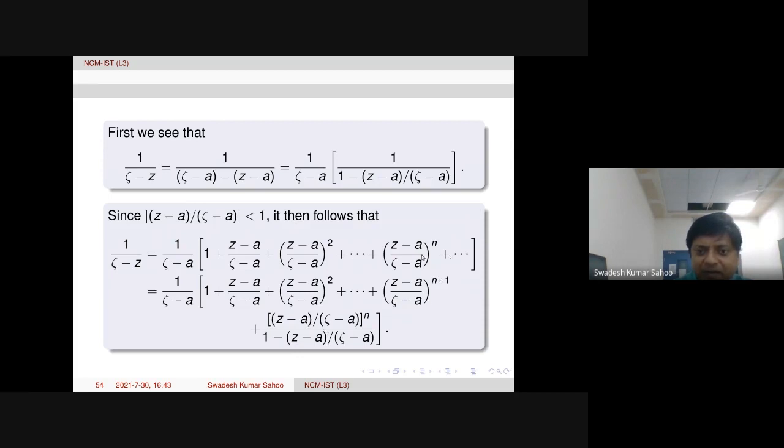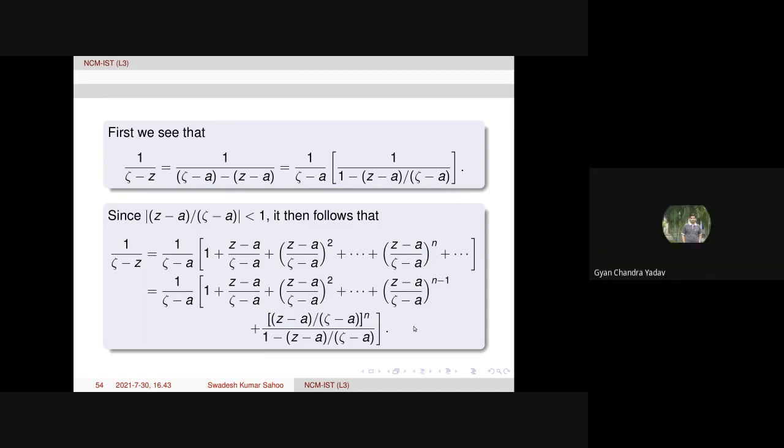Because from here, I take this common. Then the first factor will be 1, and the second factor will be z minus a by zeta minus a. So again, the geometric series converges to this function. Is it clear, or is there some doubt? Any doubt, please ask me.